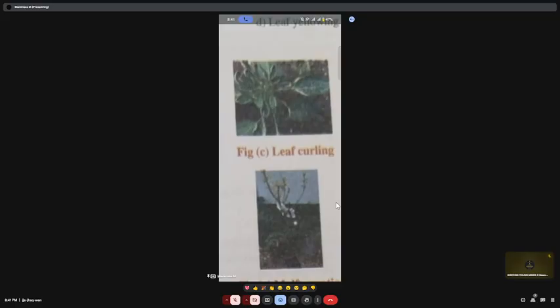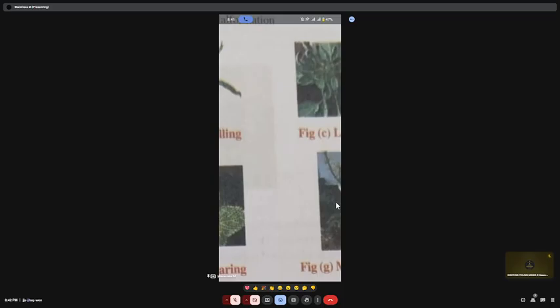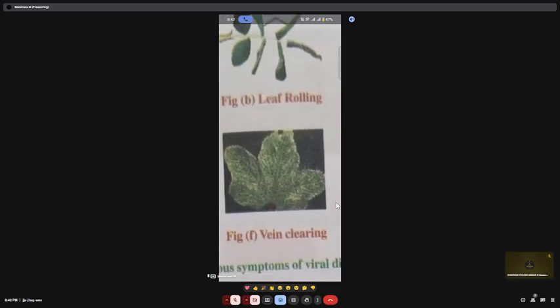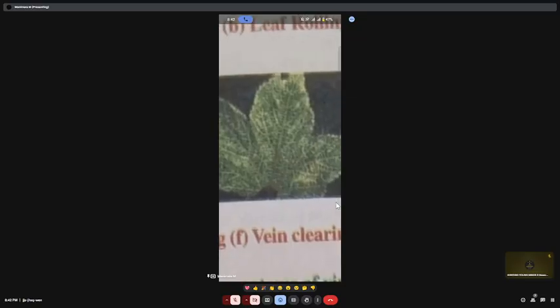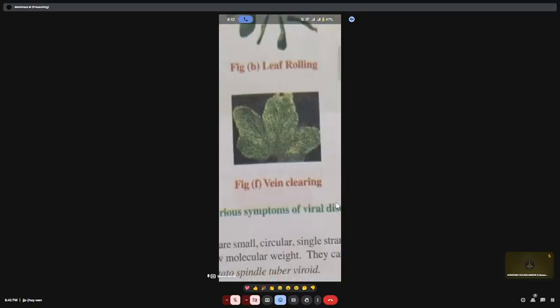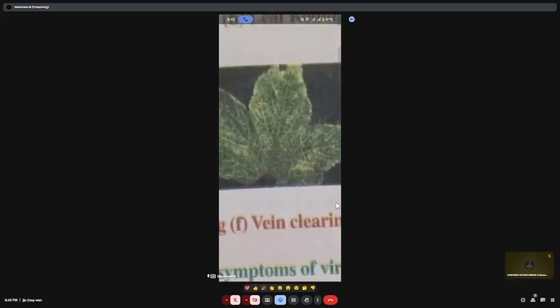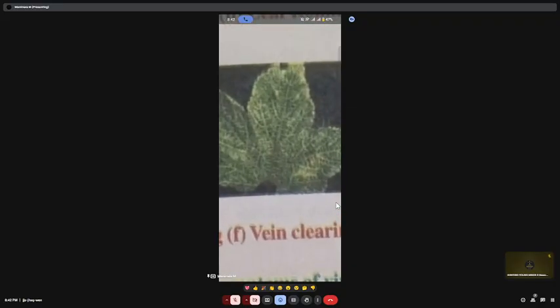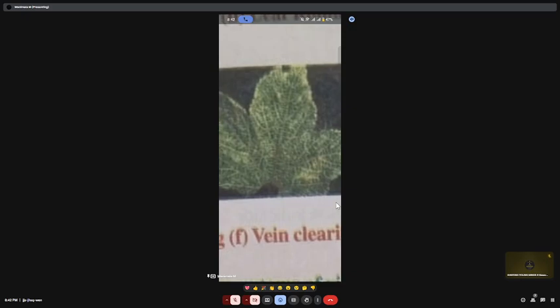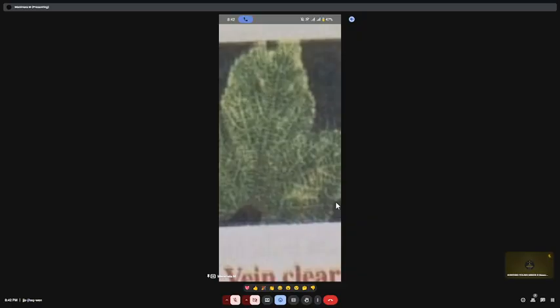The leaves get curled, all the leaves become shrunken. That is also a reason for the virus. And leaf yellowing, the leaves become yellow in color. So these yellow colors are also due to the virus only. And also vein clearing. That means you could not see the veins. In a leaf, the veins are very important. Just as in our body the veins and arteries carry blood, waste material, everything, in the same way in plants conduction takes place with the help of veins.